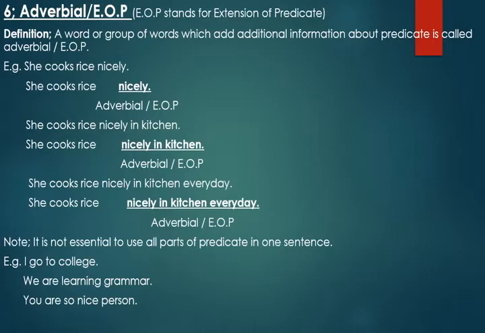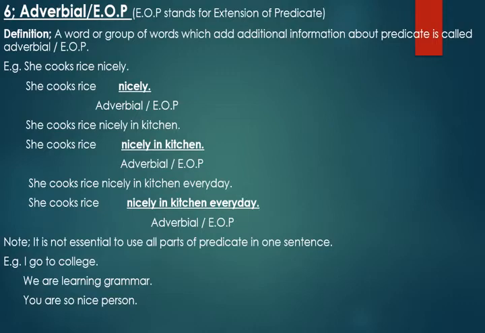Today we will be discussing the last part of your predicate that is known as adverbial, which is also called EOP, meaning extension of predicate. Definition of adverbial or EOP. First let me tell you what is adverbial. Let me clear for you people.